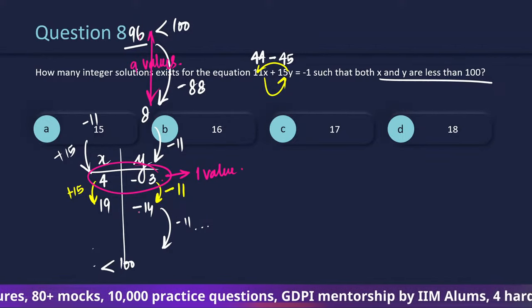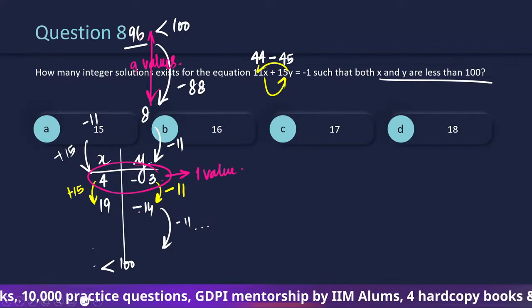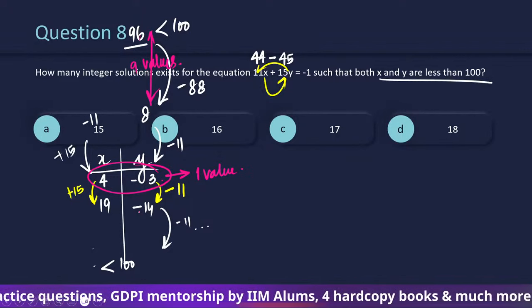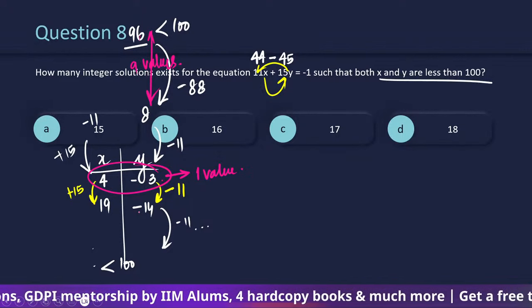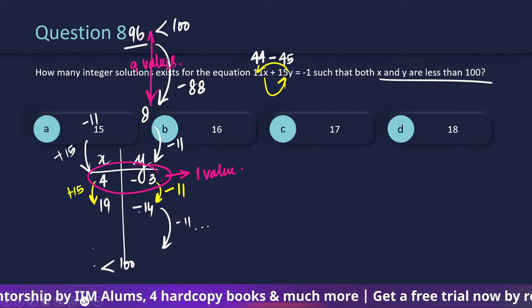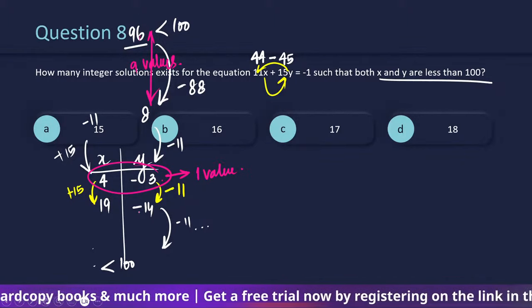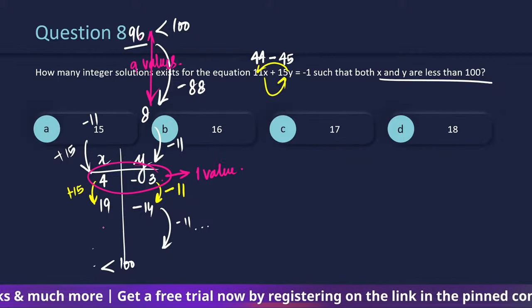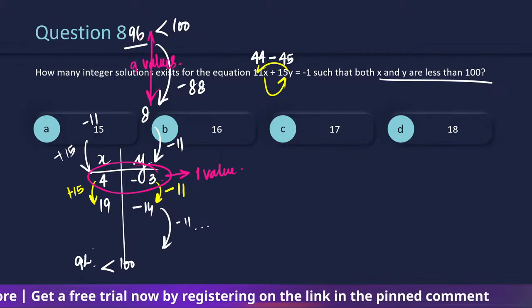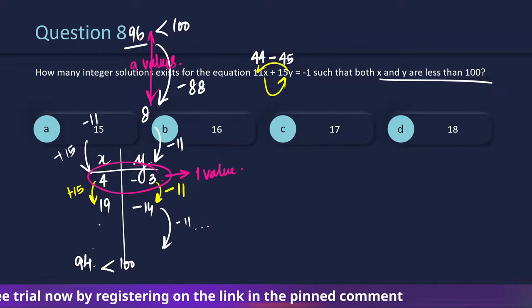अब x की बात करते हैं. X starts from 4 and it keeps on increasing by 15, and it should be less than 100. 15 के table में, if we keep on writing down the values plus 15, we can reach up to 90 at most, right? और ये 4 से शुरू हो रहा है. So the last value that we can have over here is 94,